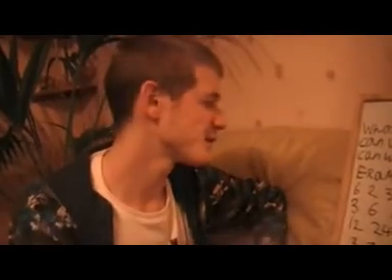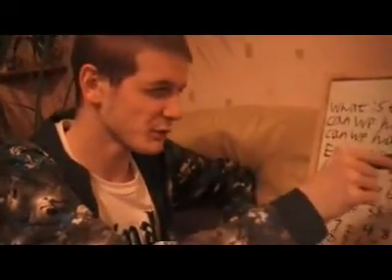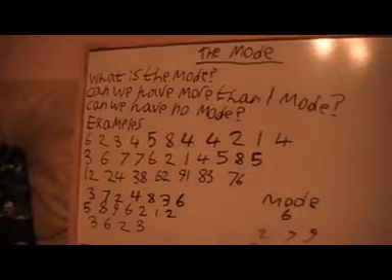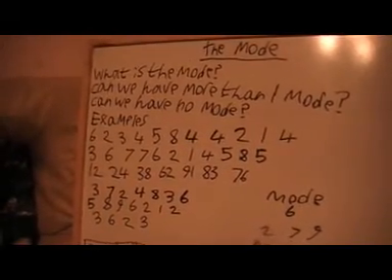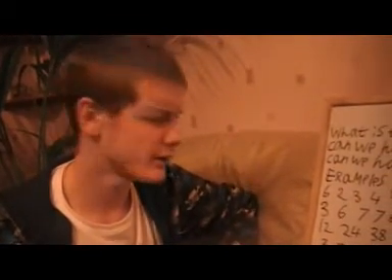The mode is basically the number that occurs the most in a list of numbers. Can we have more than one mode? Yes, we can have any number of modes, because sometimes there might be two numbers that occur the same number of times.